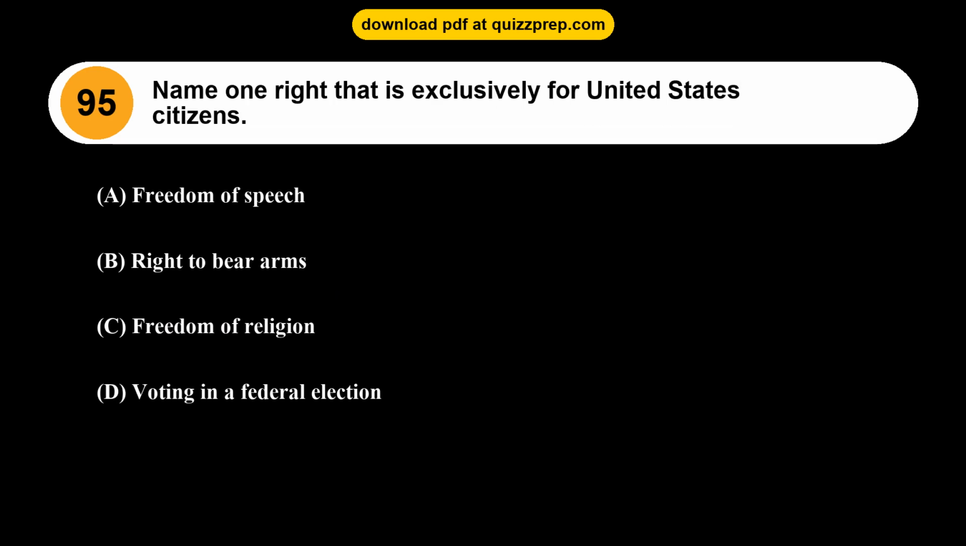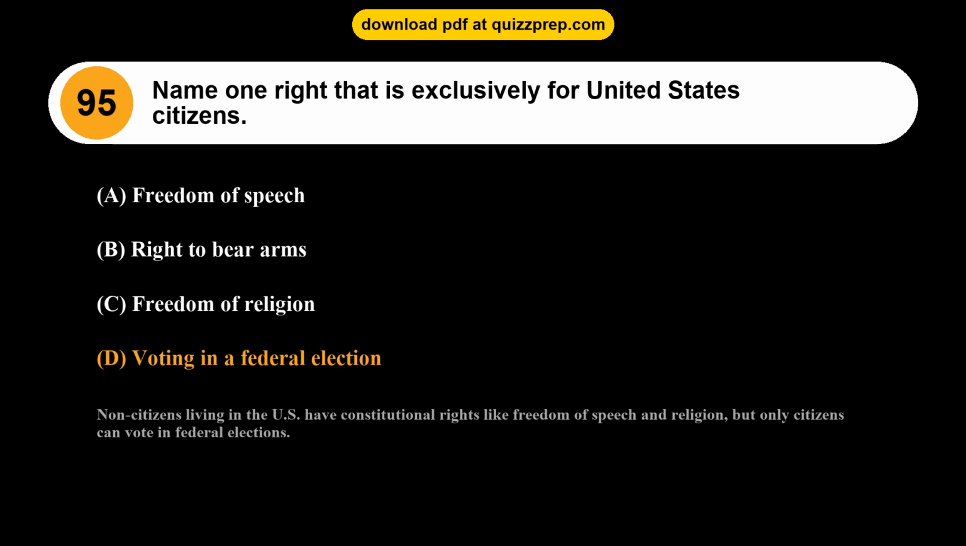Question 95. Name one right that is exclusively for United States citizens. Option A, freedom of speech. Option B, right to bear arms. Option C, freedom of religion. Option D, voting in a federal election. The correct answer is option D. Voting in a federal election. Non-citizens living in the U.S. have constitutional rights like freedom of speech and religion, but only citizens can vote in federal elections.